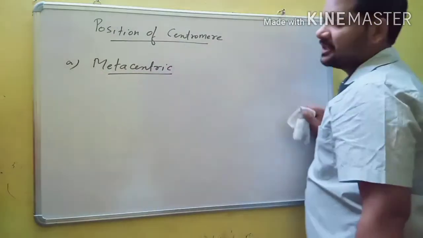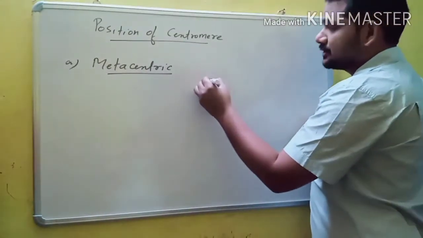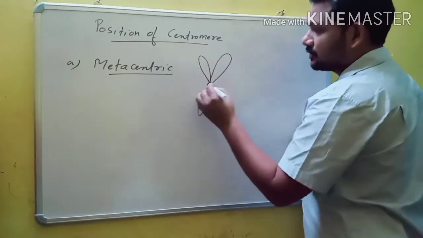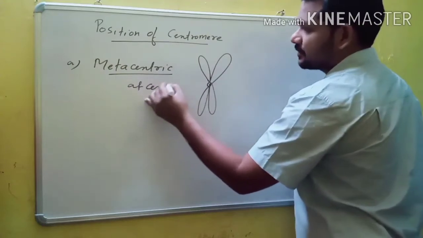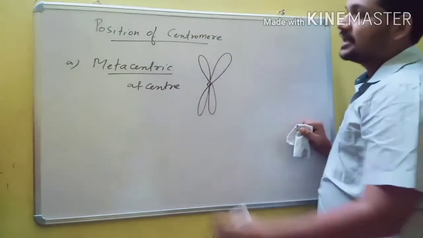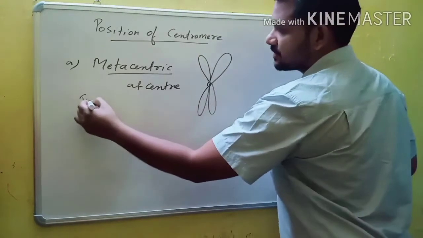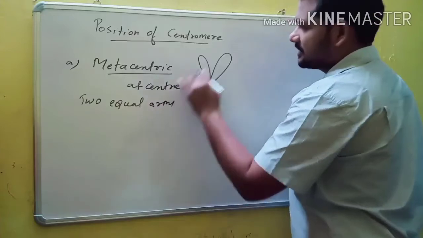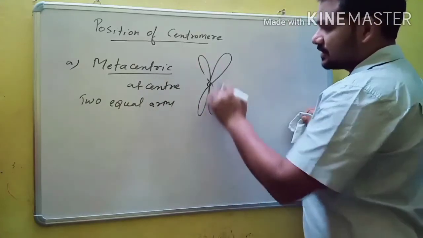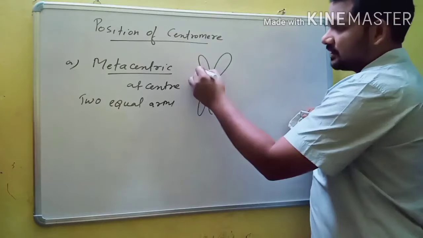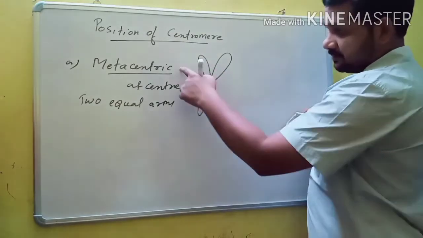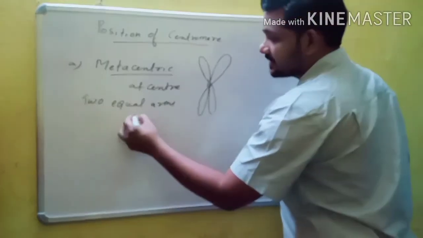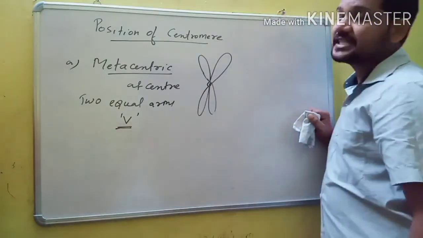Metacentric chromosome. In a metacentric chromosome, the centromere is present at the center of the chromosome. That's why a metacentric chromosome has two equal arms. This is one arm, and this is another arm. Both arms have the same length, and the shape of the metacentric chromosome is V-shaped.